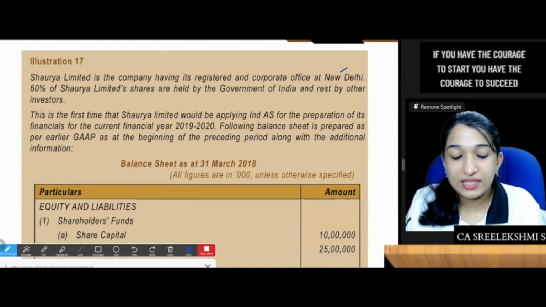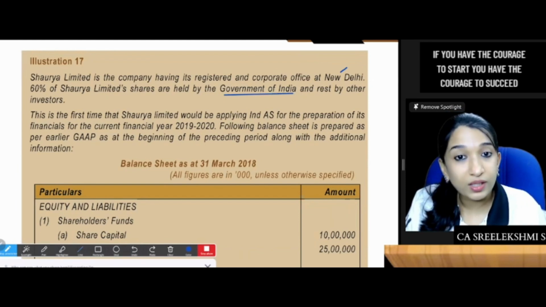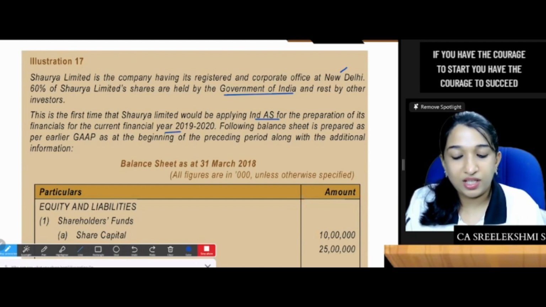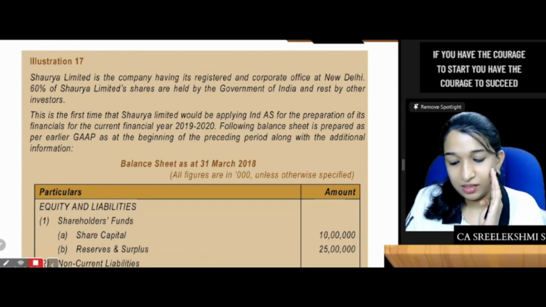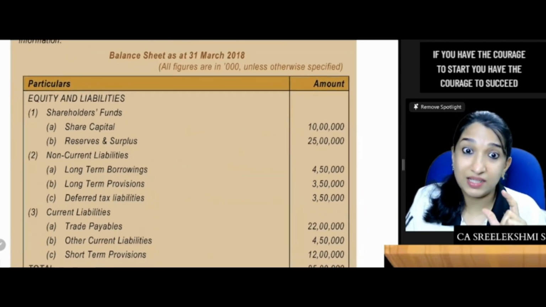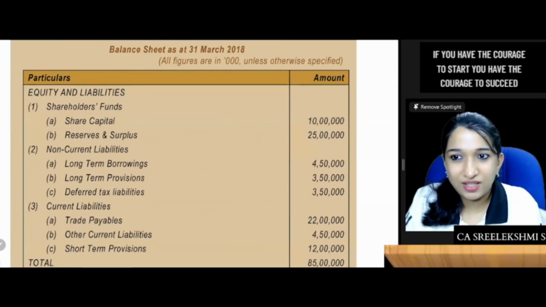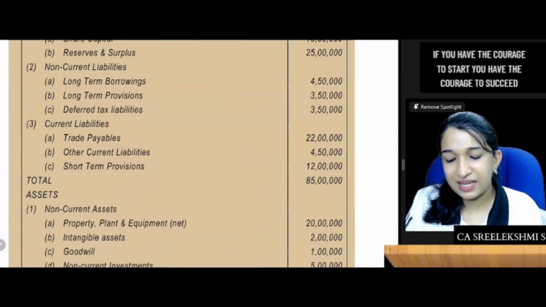60% of Shaurya Limited's shares are held by Government of India and rest by other investors. This is the first time that Shaurya Limited would be applying IND AS for preparation of financials for the current financial year 19-20. The following balance sheet is prepared as per earlier GAAP as at the beginning. Balance sheet as at 31st March 18, figures in thousands unless otherwise specified. Equity and liabilities, shareholders' funds, share capital, reserves, long-term borrowing, long-term provision, deferred tax liability, trade payables.